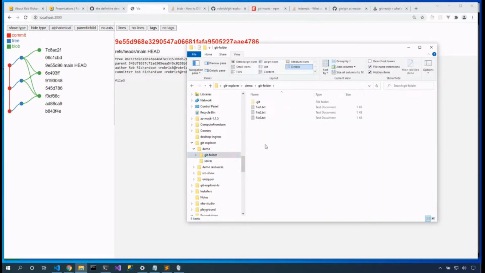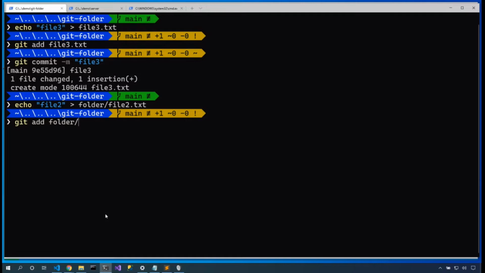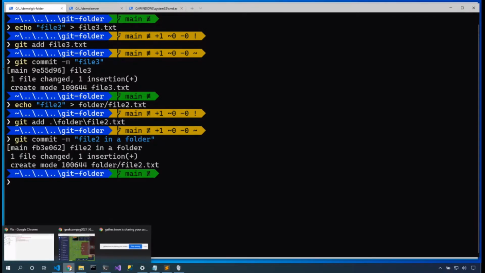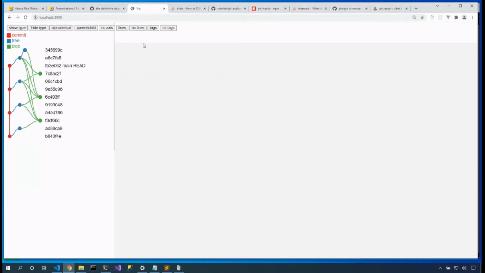Let's come here into this Git folder and we'll create a new folder. We'll call that folder. And now I'm going to say echo file2 and redirect that into folder/file2. Okay, let's git add folder/file2, git commit -m file2 in a folder, and let's take a look at what those nodes look like. Refresh, show type, parent child, show the lines, show the tags.